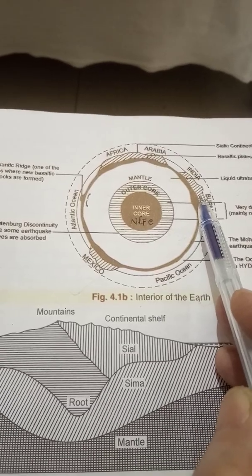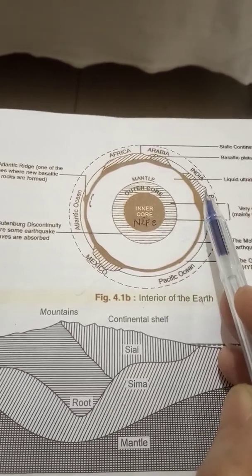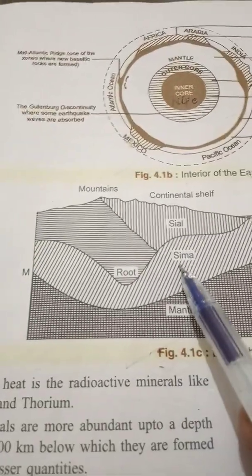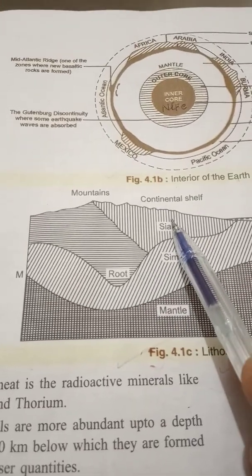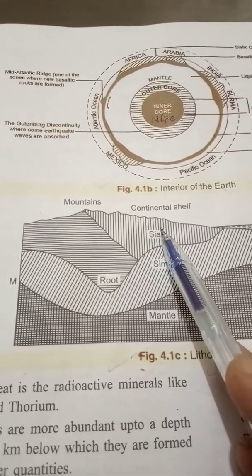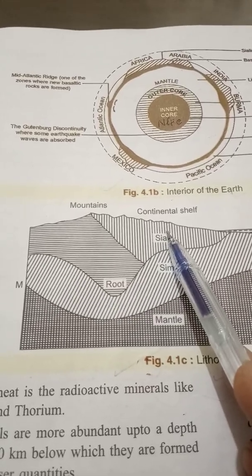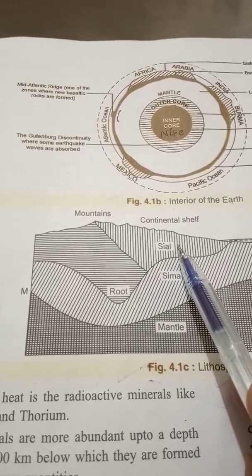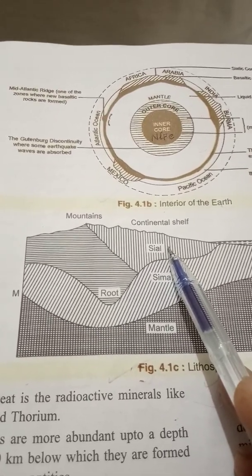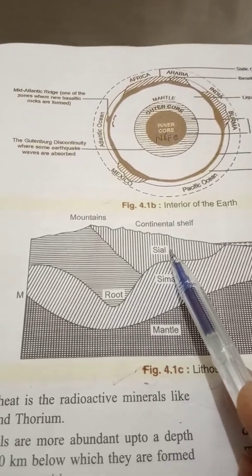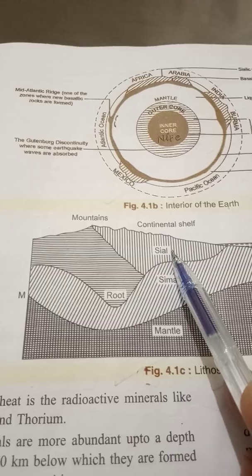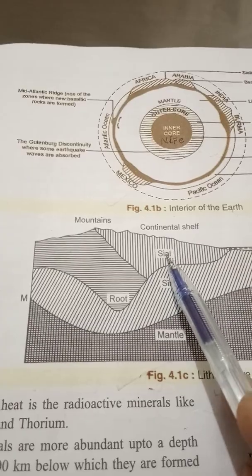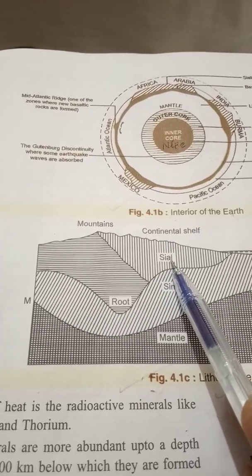be divided into two parts. Here you can see the Sial zone and the Sima zone. In detail, the outer, lighter part is the upper crust, which is called the Sial zone. Density is about 2.7 gram per centimeter cube, and the Sial consists of silicates of aluminium. It is also known as the granitoid layer, because it has more granite. Sial: Si stands for silica, Al stands for aluminium.